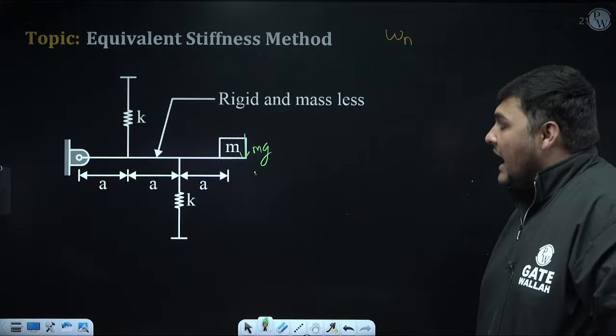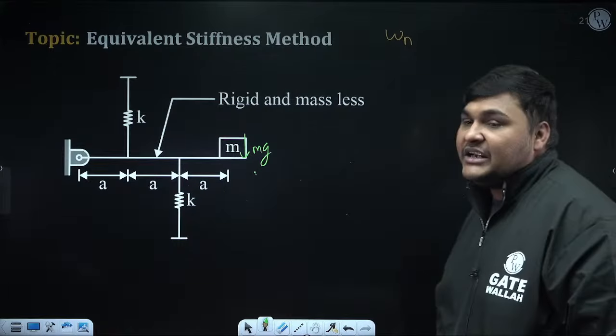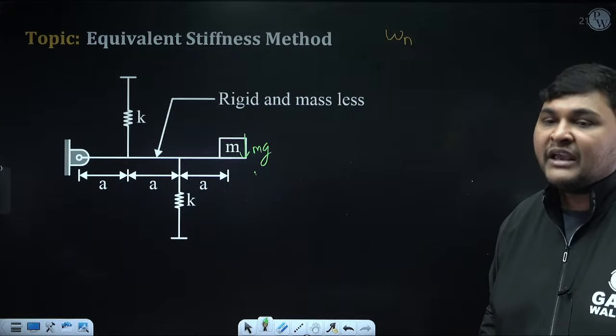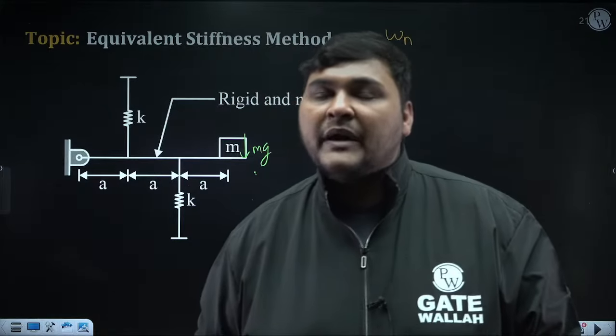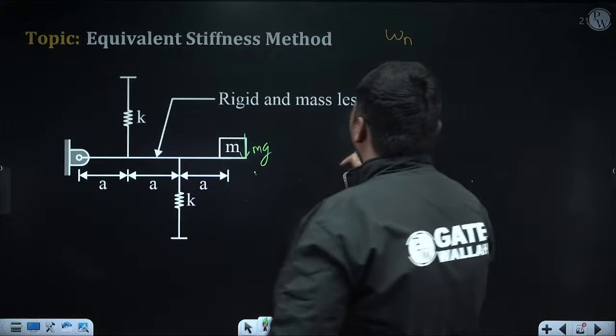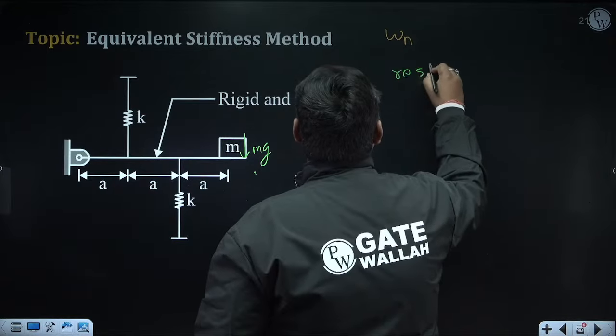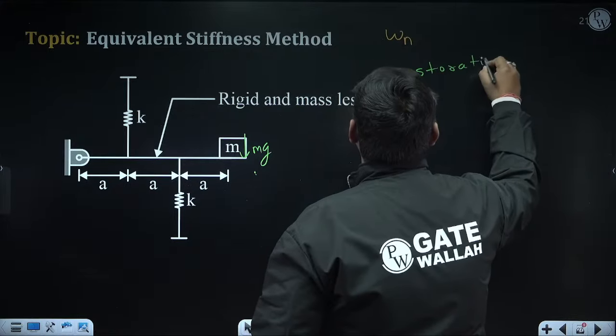Okay, due to weight there will be static deflection in the spring, and since due to weight there is static deflection in the spring, can I say they will cancel each other's effect? Cancel each other's effect means, can I say, in this problem there will be no role of gravity in the restoration.